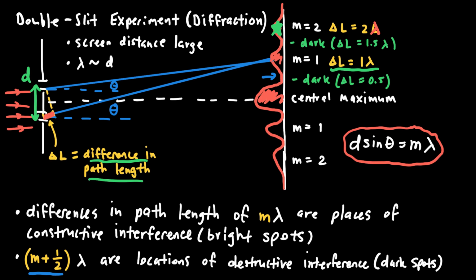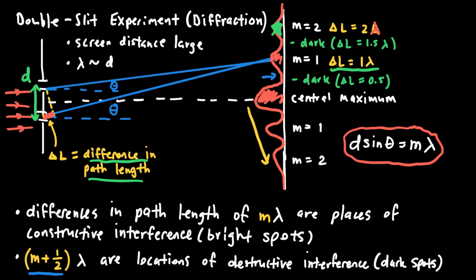So that's a lot of information. In general, I think we need to remember a few things. One, the central maximum will be a bright spot with the greatest intensity. As I move away from the central maximum, the intensity of the light is going to drop off. There's going to be bright spot, dark spot, bright spot, dark spot. Those spots correspond to places of constructive and destructive interference.